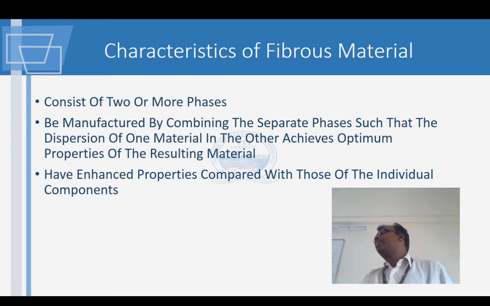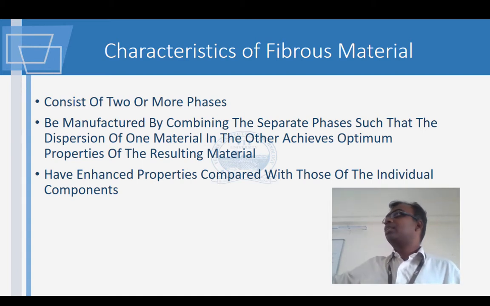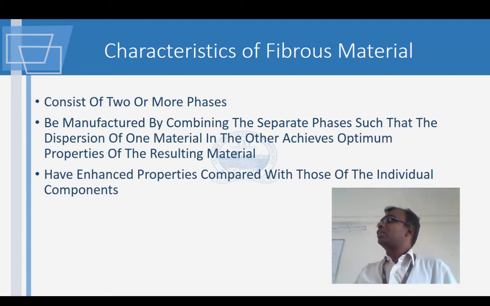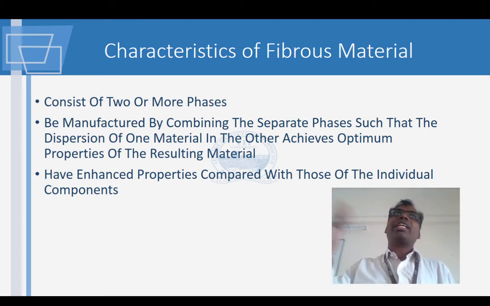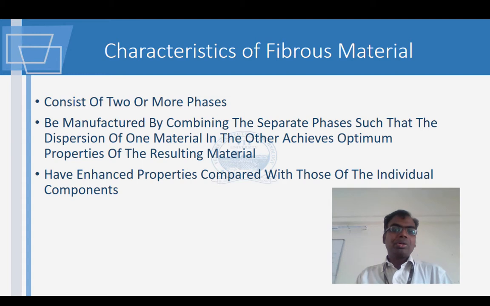So what happens when you add these fibers normally? If you are going to add it to a material like concrete, as we know, it is very weak in tension. So this will act as a micro reinforcement, so that all your thermal effects, and other things like the heat of hydration, because of which we said cracks can form, right? All those things can be reduced when you go for micro reinforcement, and this is being done by fibers.